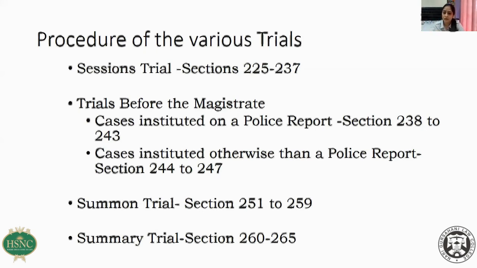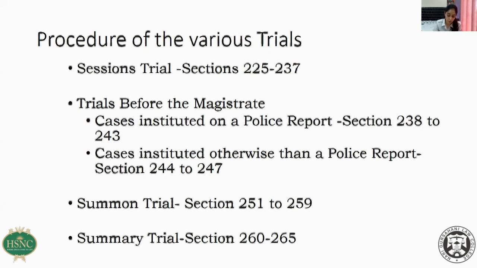Now let's come to scenario 2. There is enough evidence against me. The prosecution has opened the case. There is enough evidence against me. So the court will frame the charge against me. After the charge is framed, there will be prosecution.